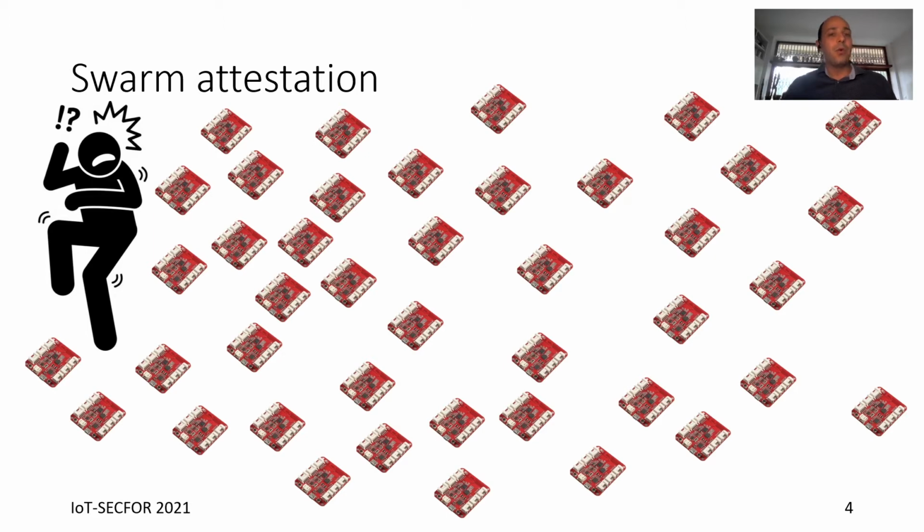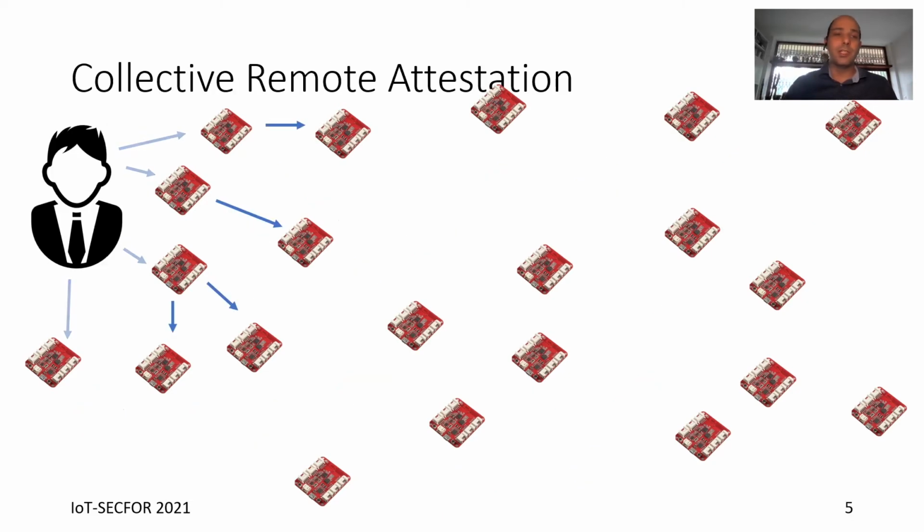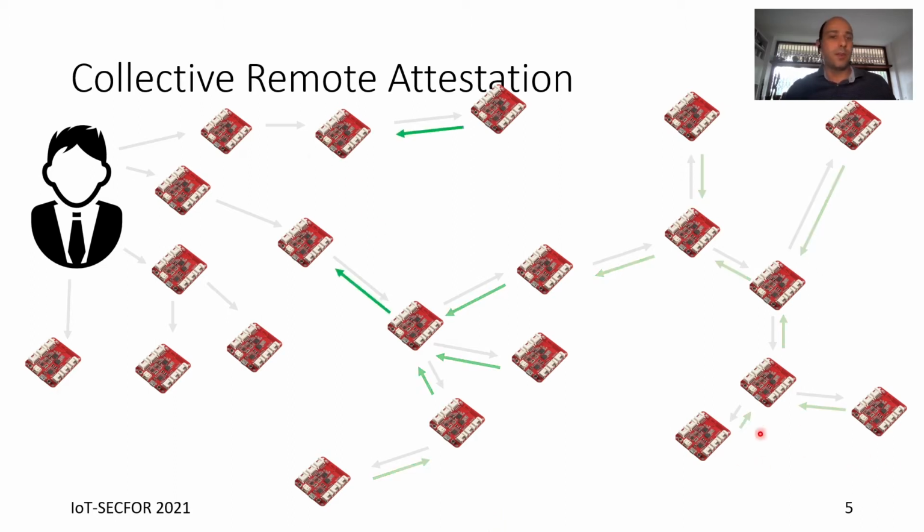So far, all the protocols that try to make it scalable to a large number of devices, which are called collective remote attestation, are based on spanning trees, where the challenge is sent from the verifier to the devices close to it, and then they send it on to other devices. At this point, all the devices, after having performed the attestation, return the results back to the verifier by following an inverse path in the spanning tree.